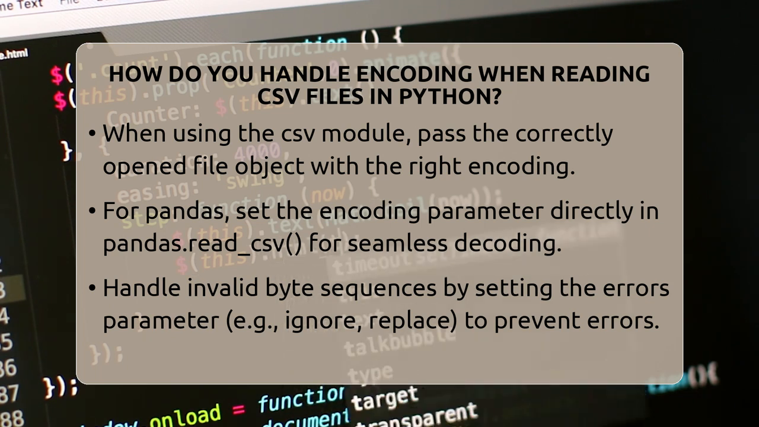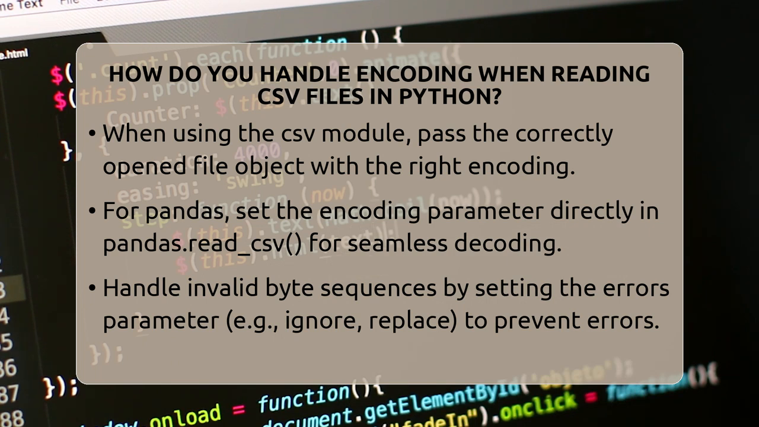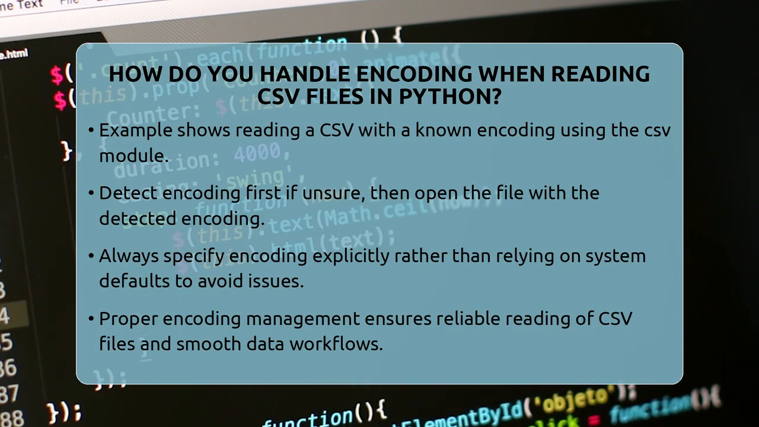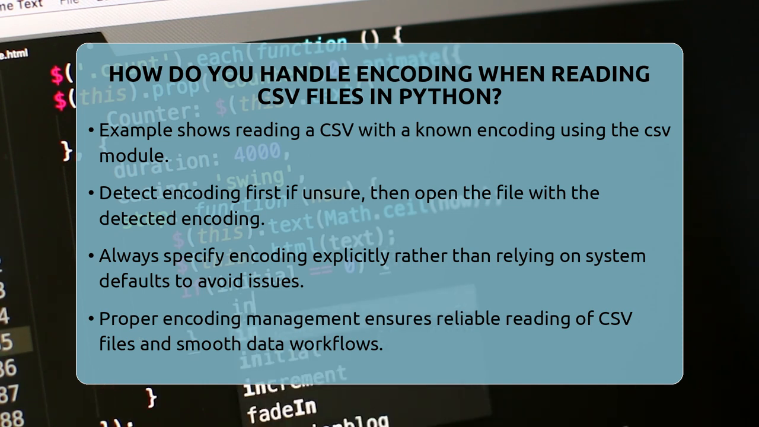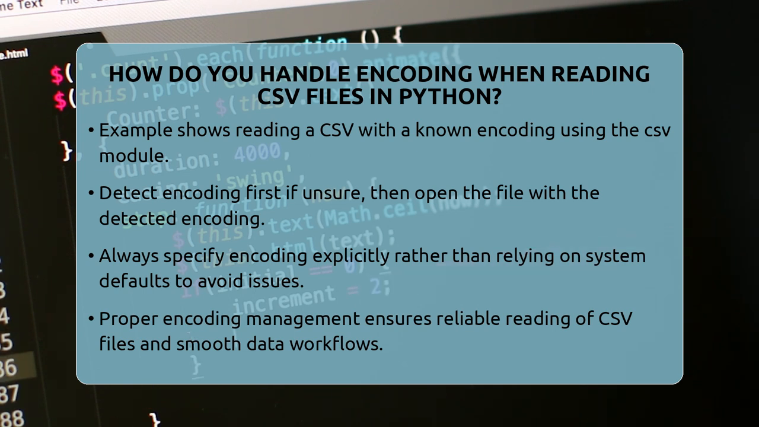And if you don't know the encoding, you can detect it first. Import chardet. With open data.csv, rb, as f. raw_data equals f.read 10,000, which reads the first 10,000 bytes. result equals chardet.detect raw_data. encoding equals result encoding. With open data.csv, encoding equals encoding, as csv_file. reader equals csv.reader csv_file. For row in reader, print row.